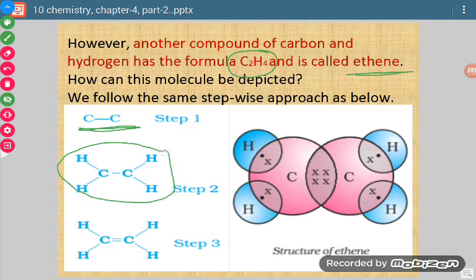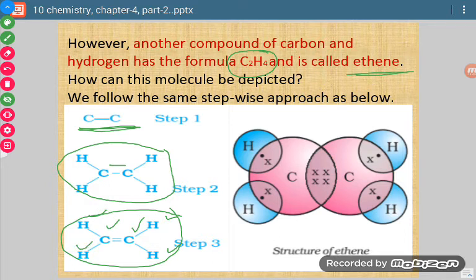Now all our hydrogen atoms are over and our carbon atoms are also over, but the tetravalency of carbon is not satisfied. To satisfy the tetravalency, we will put a double bond here and we will get this type of structure. Now if you see, there are 4 bonds on each carbon atom and a single bond on each hydrogen atom.